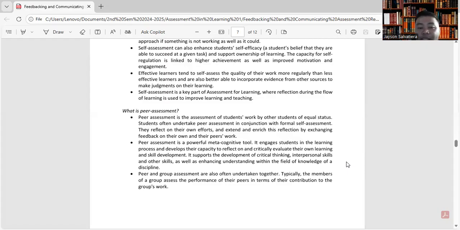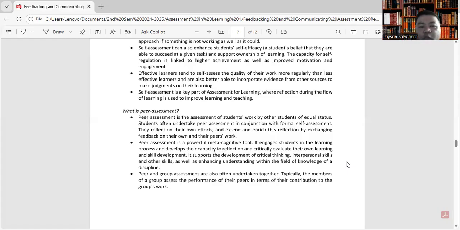So peer assessment is a powerful metacognitive tool. It engages students in the learning process and develops their capacity to reflect on and critically evaluate their own learning and skill development. It supports the development of critical thinking, interpersonal skills, and other skills, as well as enhancing understanding with the field of knowledge of a discipline.